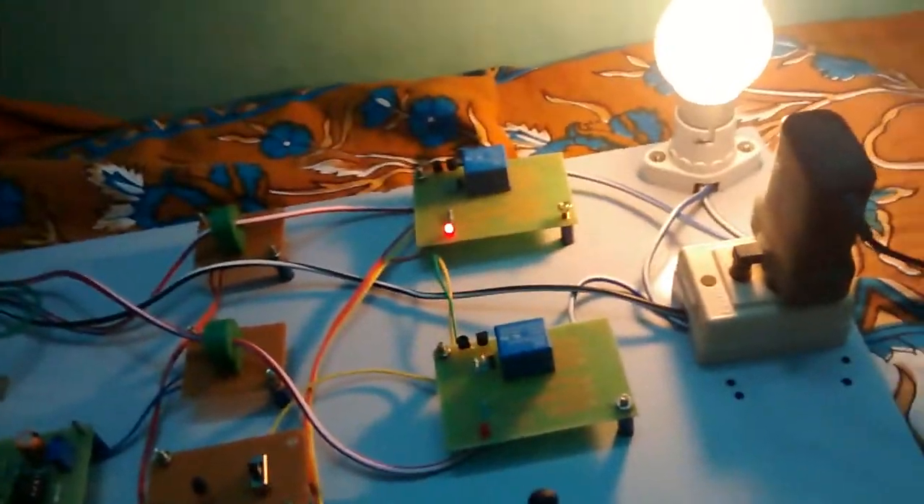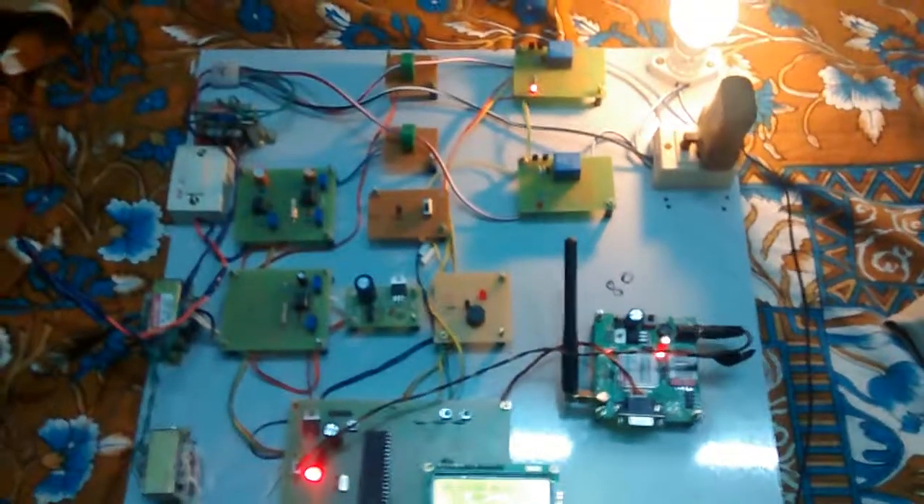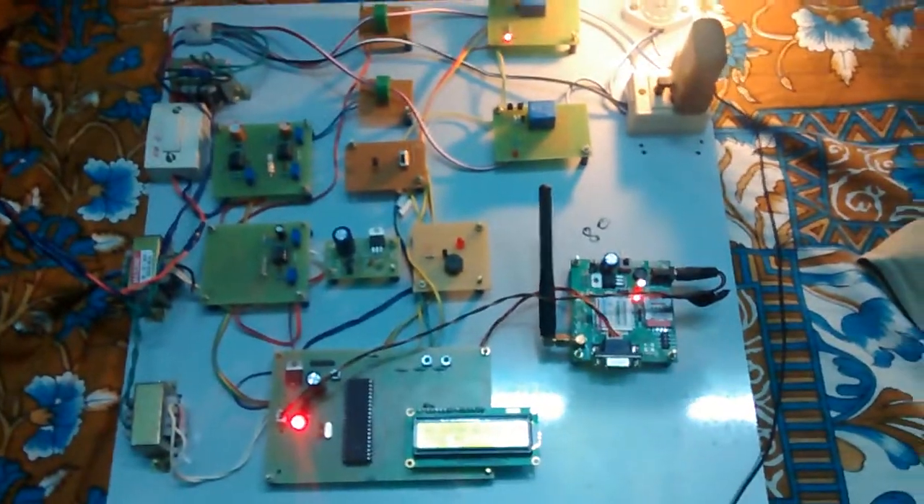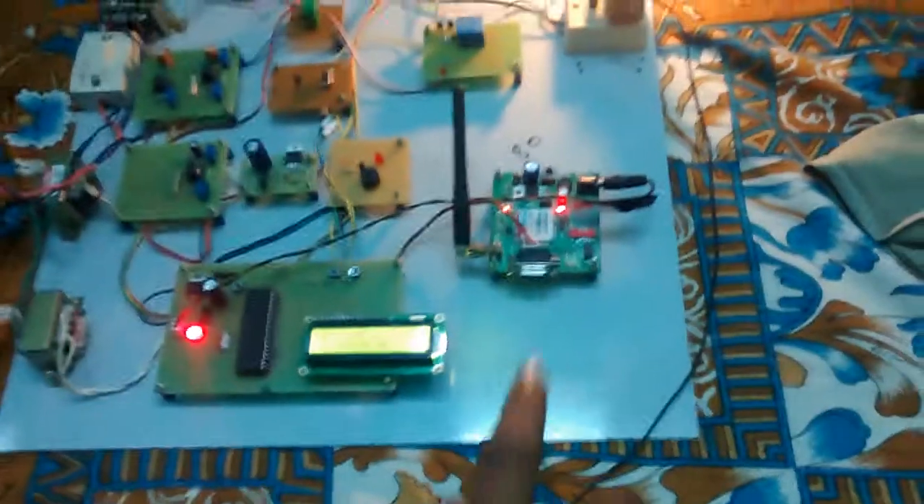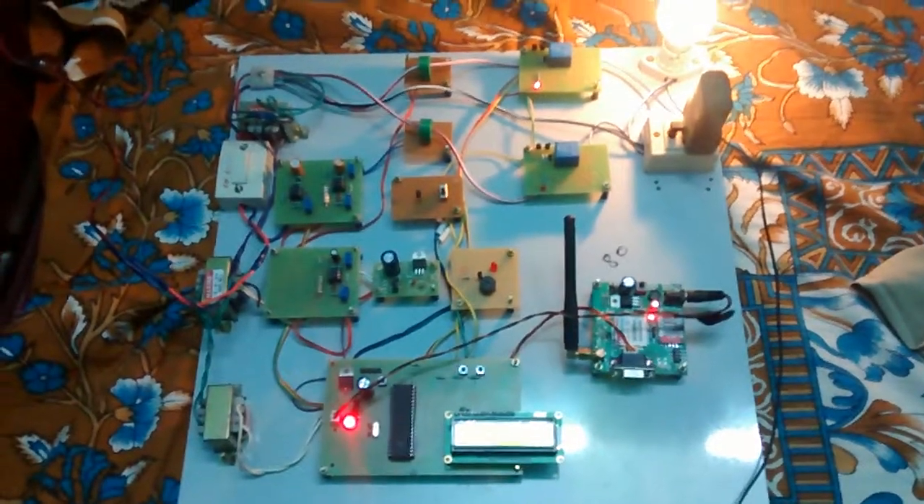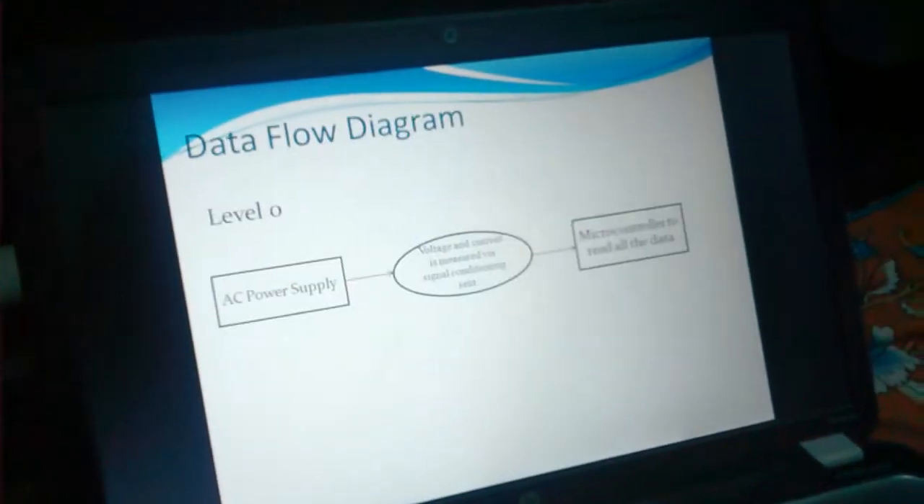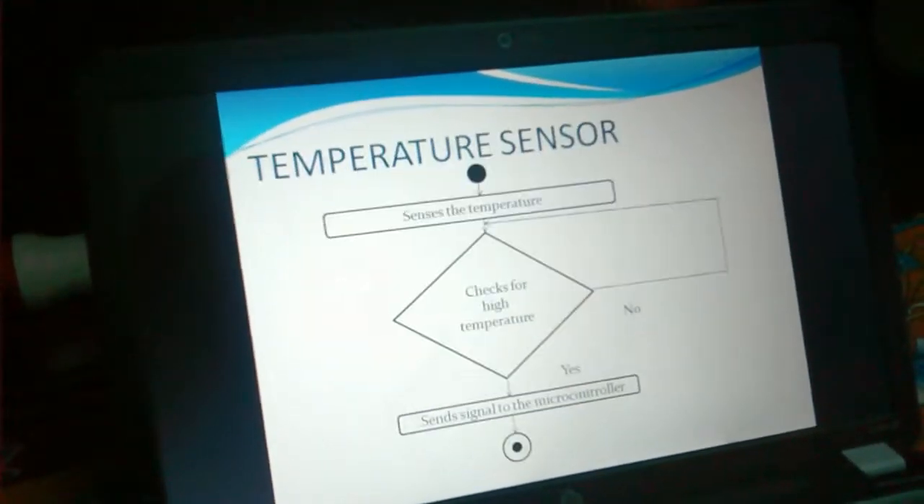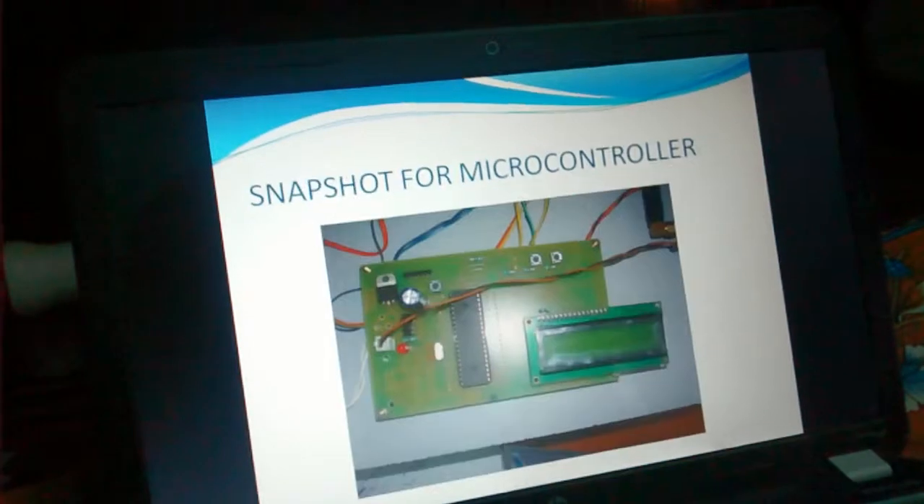If the user is not inside the premises, the GSM sends a message to the user's mobile. This is the GSM kit, and this is the SIM which we have used. It sends a message, and the user can operate the home appliances from anywhere outside the premises. That's all about the project, and this is the coding.